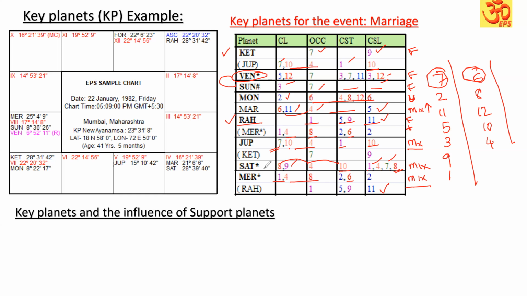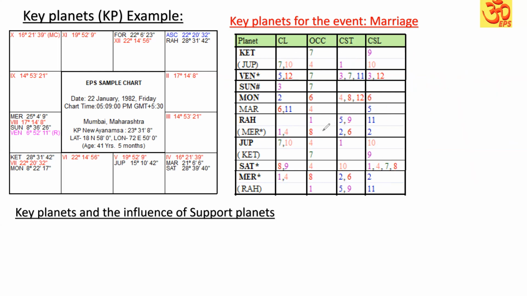So this is the way we have to identify favorable, unfavorable or mixed. By starting to practice, you will be able to identify by looking at the houses. Yes, this planet has more favorable grouping of favorable houses. This planet is more unfavorable. This is strongly unfavorable. This is a mixed key planet. Give importance to the seventh lord, seventh sublord, sixth lord, and sixth sublord. They are the primary favorable houses.